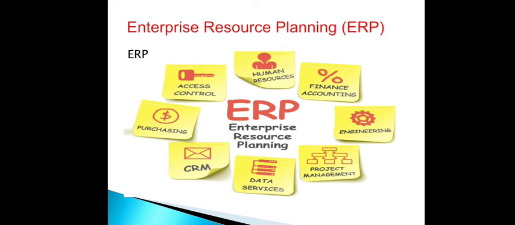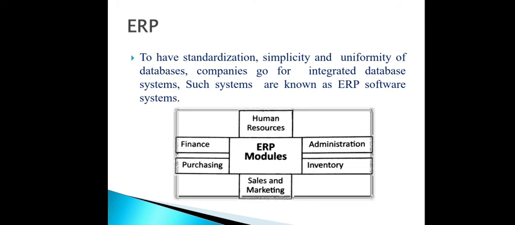ERP is enterprise resource planning, which integrates internal as well as external management information across the entire organization. It can include accounting, manufacturing services, and customer relationship management. The ERP system automates these activities by using integrated software. These are the different terms used in ERP software. ERP is the standardization and simplified uniformity of databases, where companies go for an integrated database system known as the ERP system, and it is used in human resources, administration, inventory, sales and marketing, finance and purchasing.